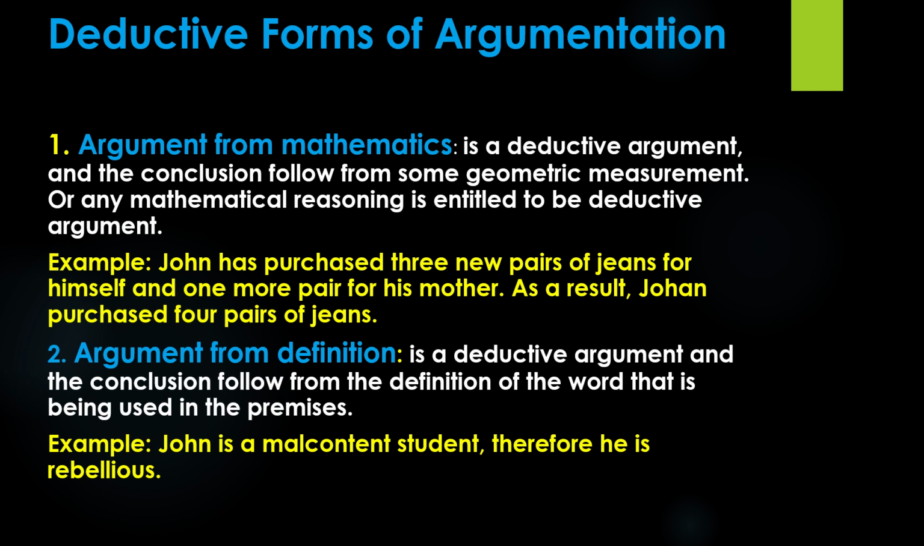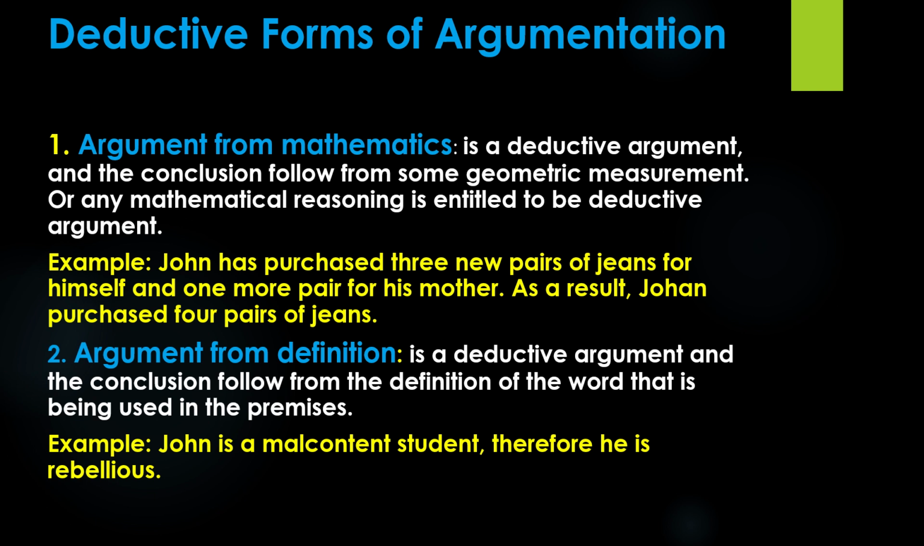Example: John has purchased 3 new jeans for himself, and 1 more pair for his mother. As a result, John purchased 4 pairs of jeans. Here, the conclusion depends on adding the 3 pairs of jeans to the other pair that John bought for his mother. Thus, such arguments are specifically said to be arguments from mathematics, or generally deductive arguments.